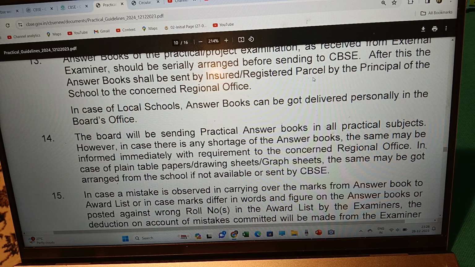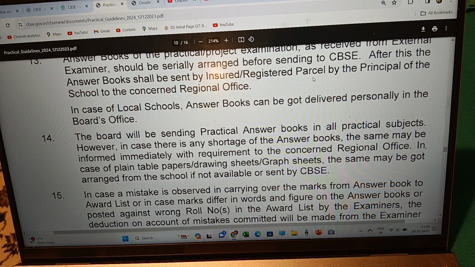However, in case there is any shortage of answer books, this should be informed immediately, with the requirement, to the concerned regional office. In case of plain table papers, drawing sheets or graph sheets, the same may be arranged by the school if not available or sent by CBSE.